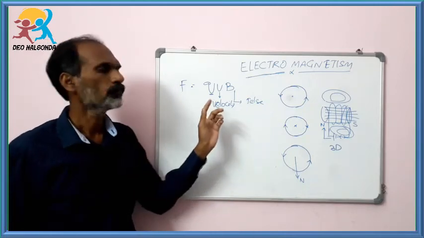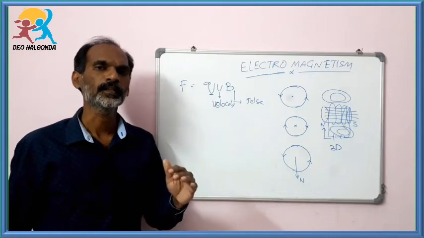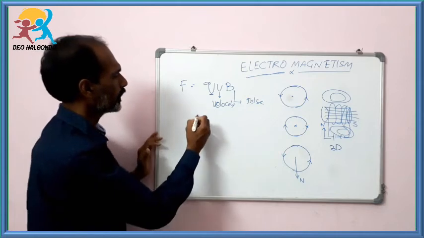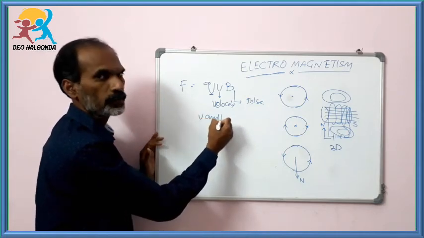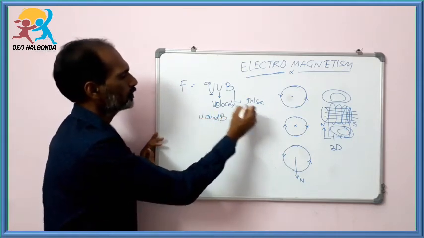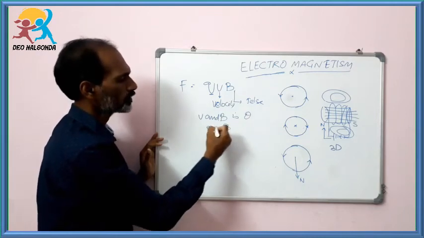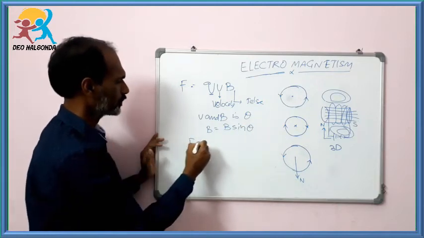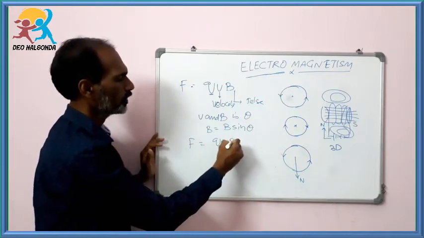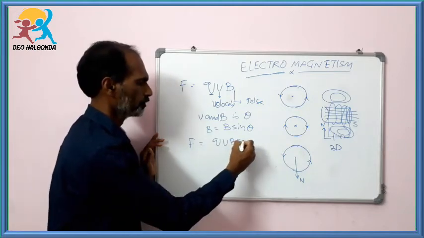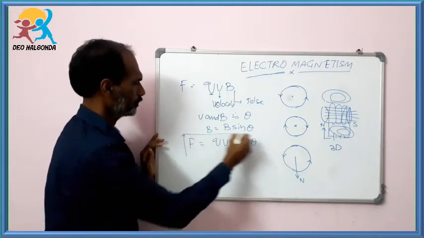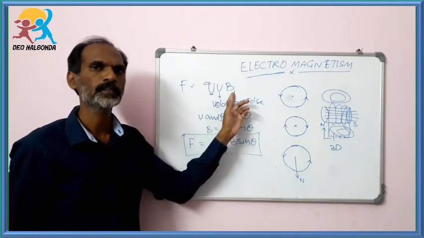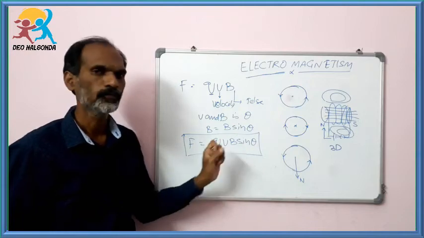One more thing is, when the charge is moving, it definitely makes some angle with the magnetic flux. If the angle between V and B is theta, then B is replaced by B sin theta. So F will be Q V B sin theta. Where there is an angle between V and the magnetic flux density, we have to use this formula.